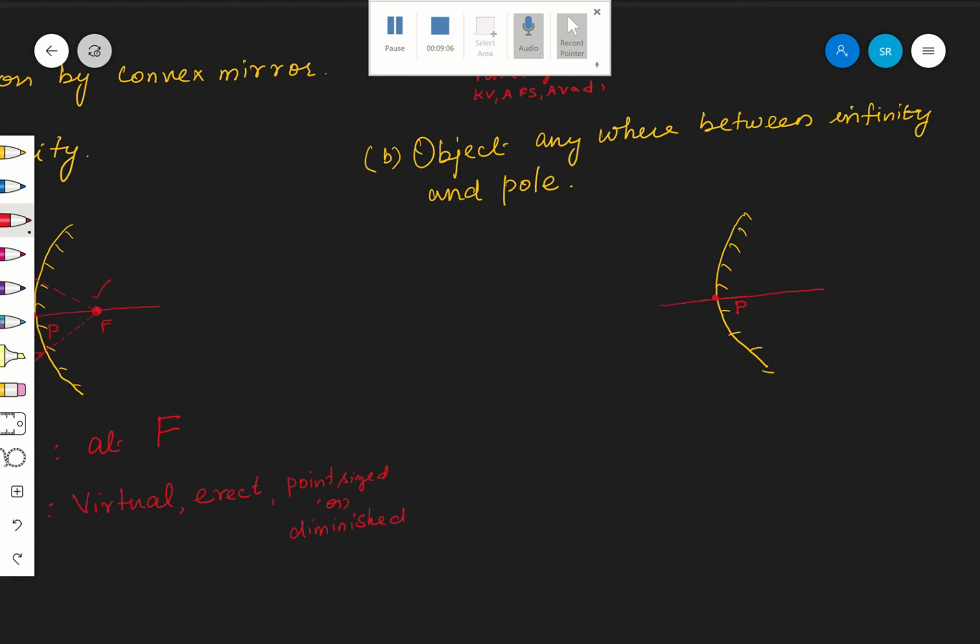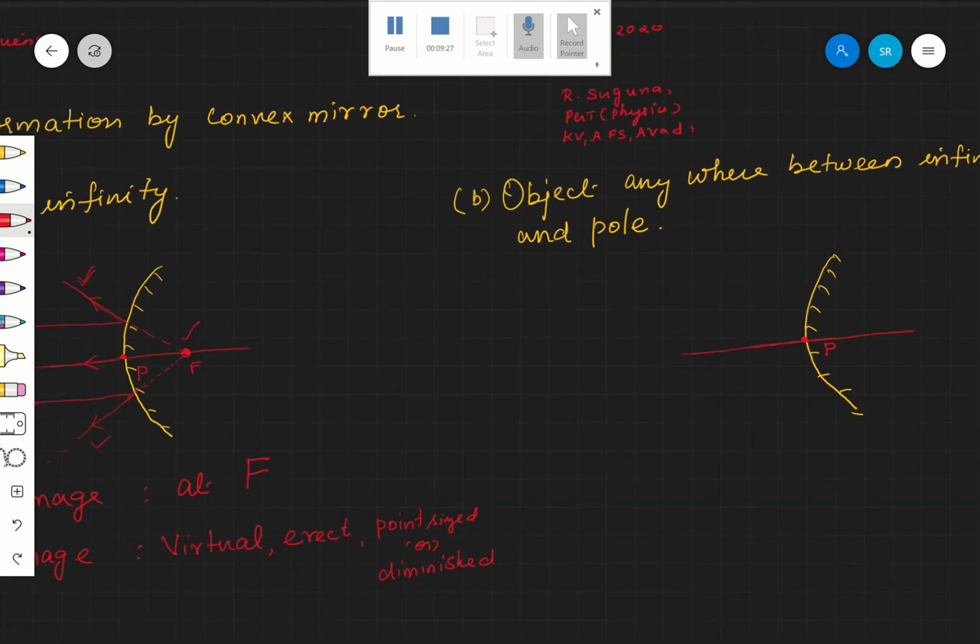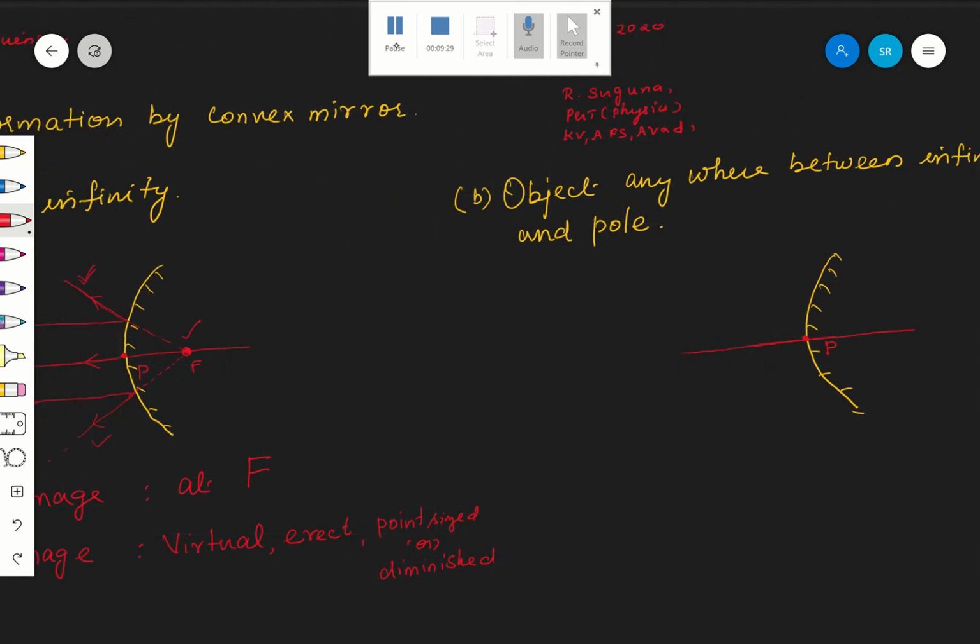While you are drawing the ray diagram, you should use a sharp pencil, okay? And you should have a scale with you, sharpener with you, eraser with you, everything, okay? You cannot draw with a blunt pencil, okay? Very important.